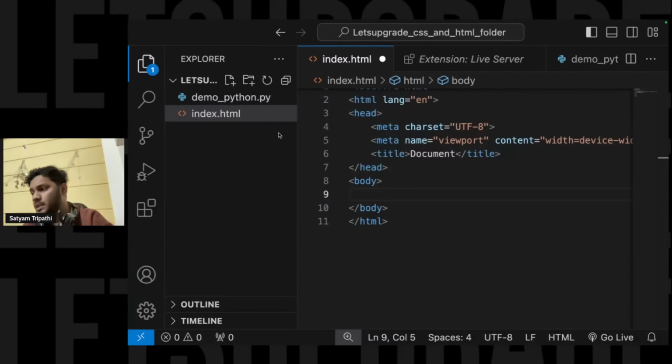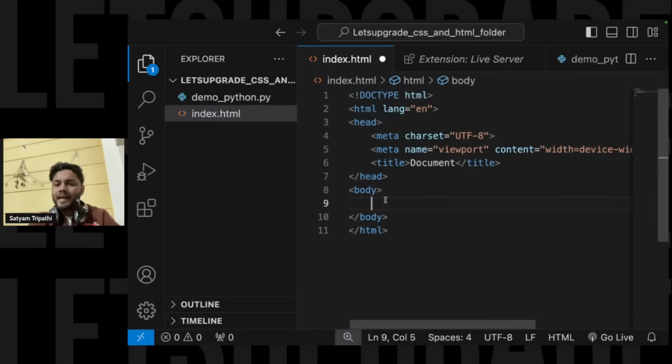If you get familiar with them in the fresher stage only, you will not face any problem in your job. Monica, the screen is visible now.